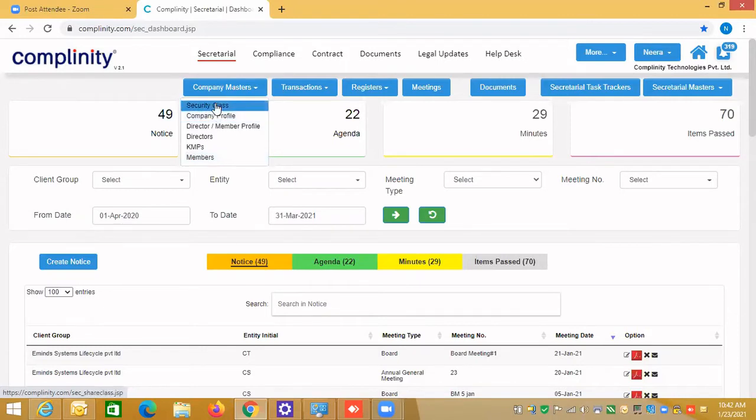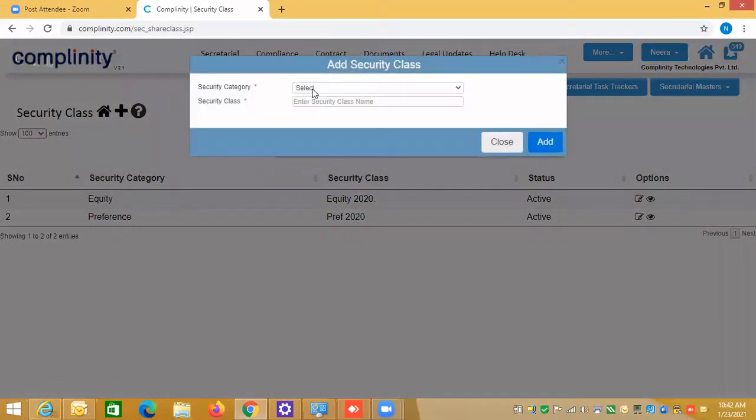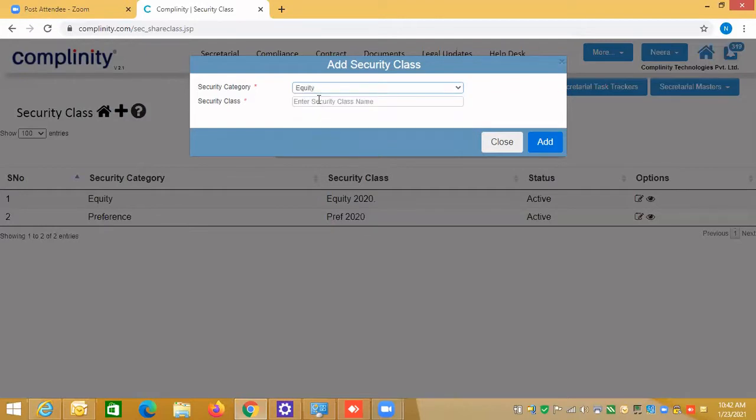So let's create, just to explain security class. First, if you are doing the share accounting, then you need to create the security class. You can create here; these 5 are given by default by the system. You have bonds, commercial paper, debentures, equity, and preferences. So let me create one security class as equity.